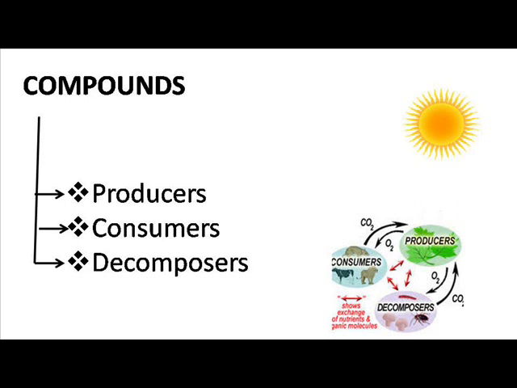Consumers. Consumers are heterotrophs of the ecosystem which feed on other living organisms. For example, insects, fish, lizards, etc. They are divided into three categories. Primary consumers, they feed directly on plants. Secondary consumers feed on primary consumers. And tertiary consumers feed on secondary consumers.